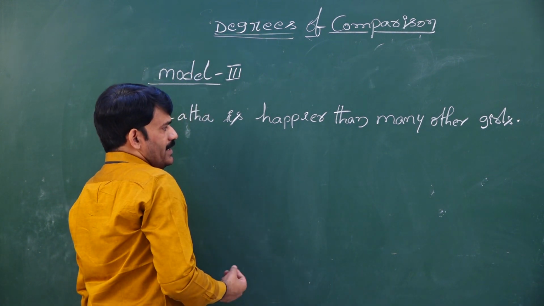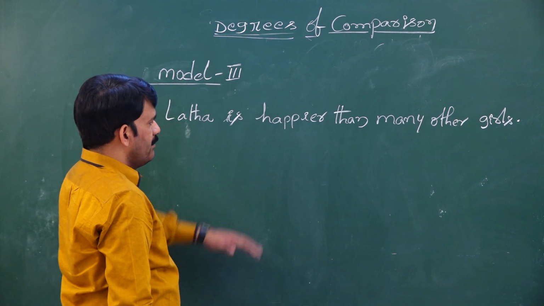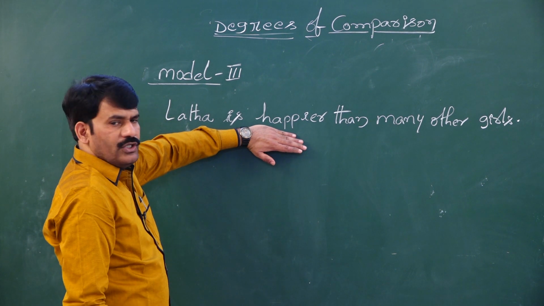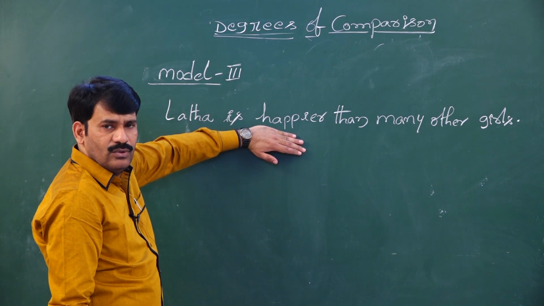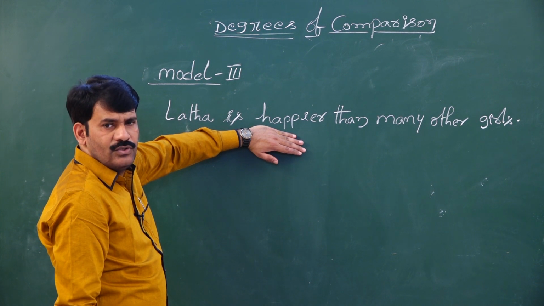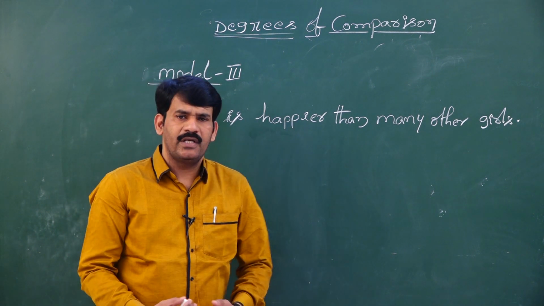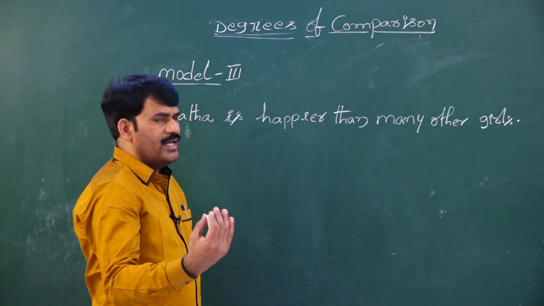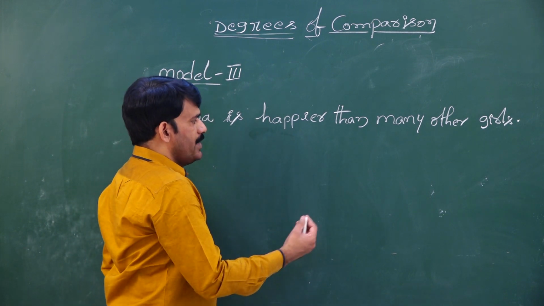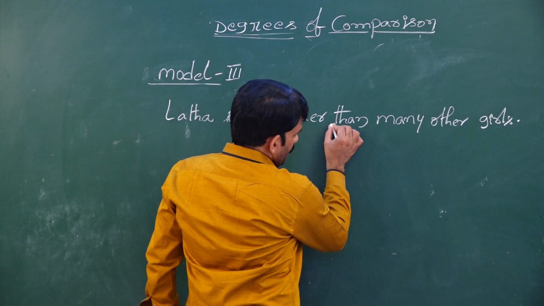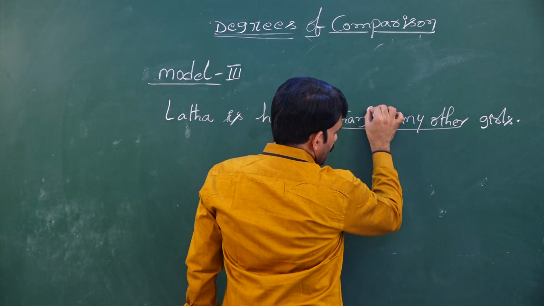They ask you to rewrite the sentence using as, or they may ask you to rewrite the sentence using happier, or they may ask you to rewrite the sentence into positive degree or superlative degree. When they ask you this, being a student, what I need to do is understand what is the mode of the sentence. Here it has been given many other.